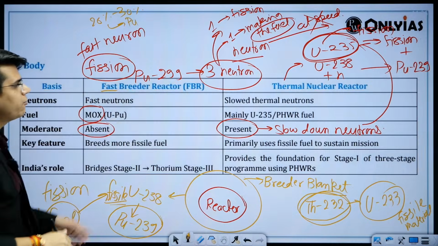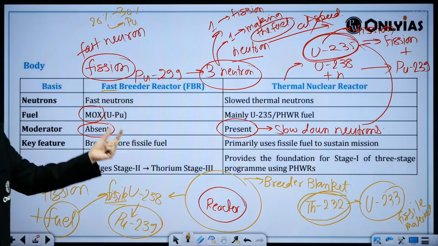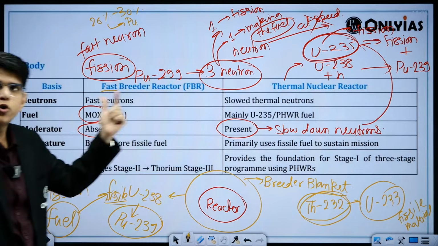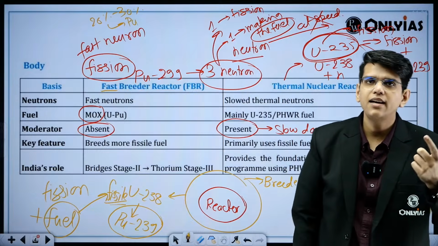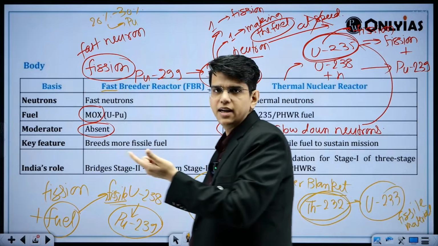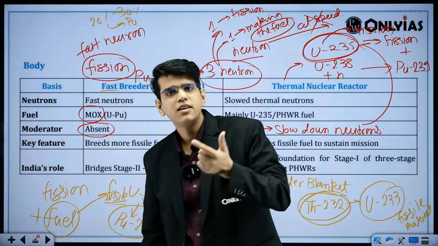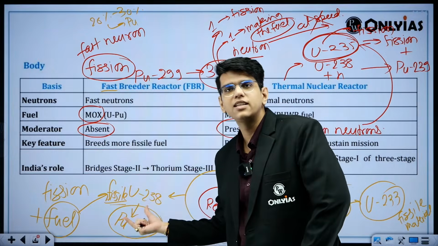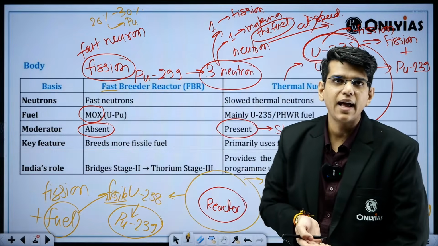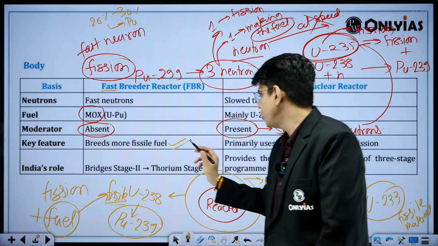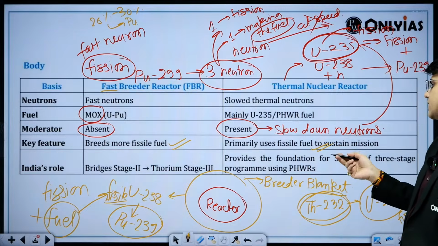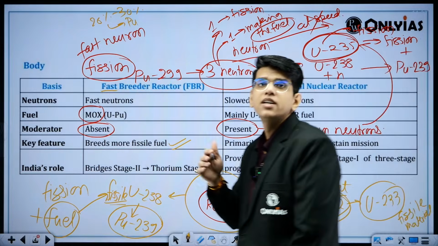So we don't have to restrict the speed of the neutrons. We will use the neutrons to create more neutrons. One neutron can be used to get the criticality, right? So that the chain reaction gets maintained, and the extra neutrons can be used to make the fuel itself in the breeder blanket. Okay, so these are the changes. Breeds more fissile fuel, primarily use fissile fuel to sustain fission and produce energy.